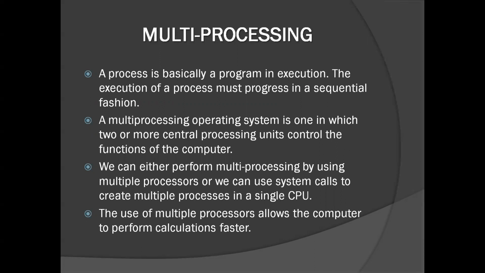But what is multiprocessing? Well, multiprocessing is where 2 or more processing units control the function of the computer, and they individually handle all of these processes. So rather than coming in sequentially, these processes get passed on to multiple processors which execute them parallelly. Hence, similar to multi-threading, they also do a bigger job in a smaller amount of time. We can either perform this multiprocessing by using multiple processors, or we can use system calls to create multiple processes inside a single CPU.